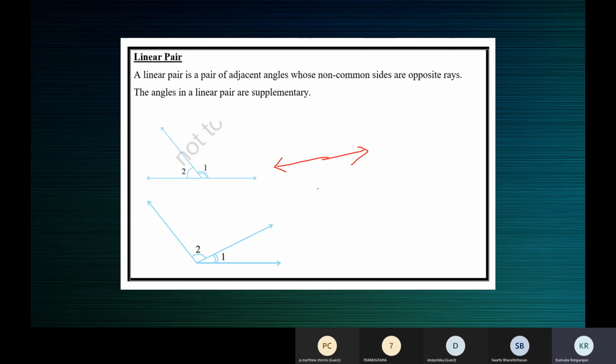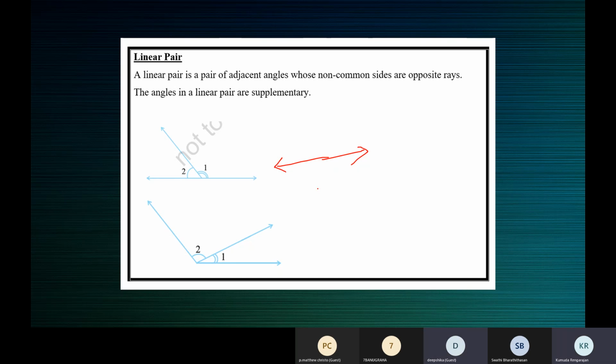Tell me, Deepshika. When do we say two angles form a linear pair? First, they must be... Ma'am, they must form a common arm, ma'am. No, they must be adjacent angles.